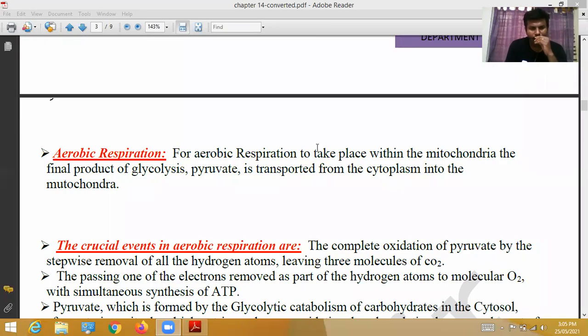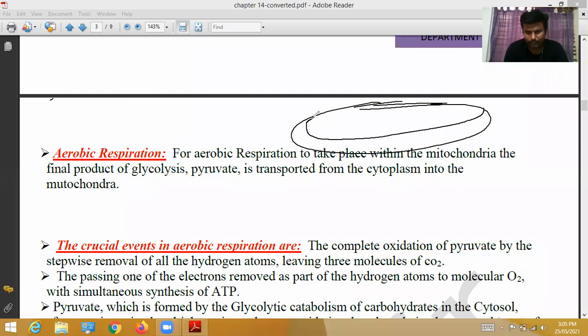Aerobic respiration. For aerobic respiration to take place within the mitochondria, the final product of glycolysis, pyruvate, is transported from the cytoplasm into the mitochondria. See here, aerobic respiration. So the aerobic respiration takes place in the mitochondria. Everybody knows that mitochondrial diagram. Okay, so like this way.